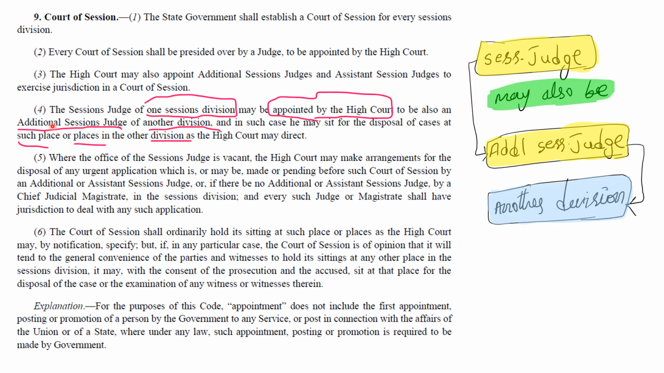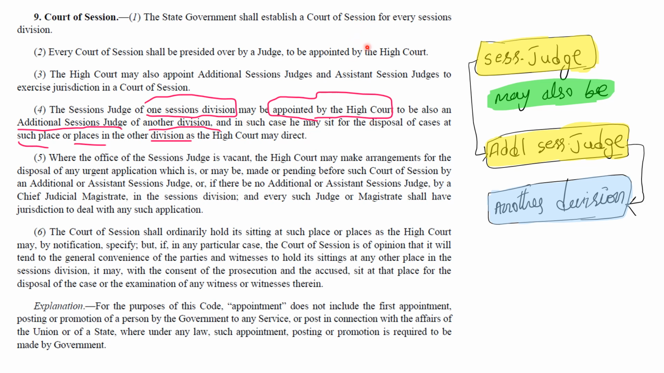Now let's see what subsection 4 states. So subsection 4 states about appointment of session judge in multiple divisions. Please note here in subsection 2 there is an appointment of session judge by the High Court. Here it is the appointment of additional session judge. Here the session judge in second and fourth is additional sessions court judge by High Court.